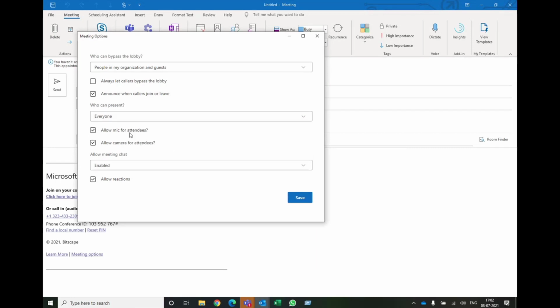And here, allow mic for attendees. If you disallow this, then nobody is going to speak. Allow camera for attendees, allow meeting chat. You can disable or enable everything from here. If this is fixed at the very beginning of the meeting, then only the admin has control in their hand. Okay, understood. Yeah, I'm going to stop my screen share. All right, taking it ahead.